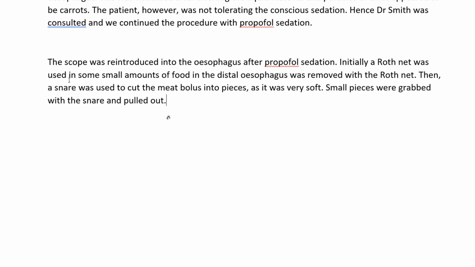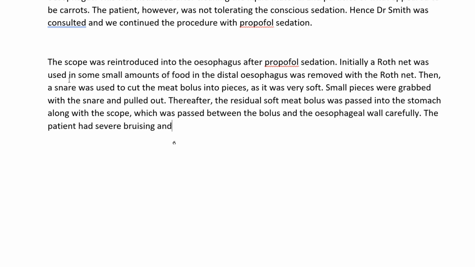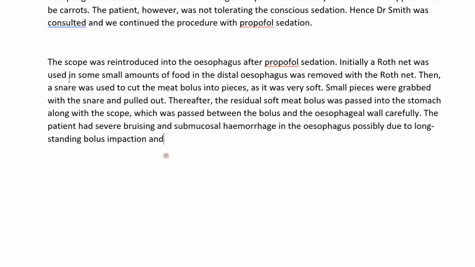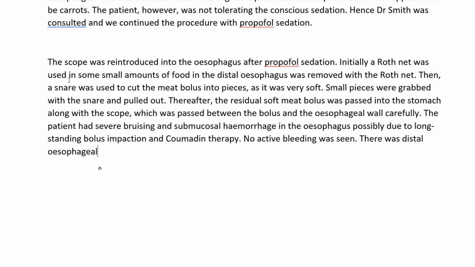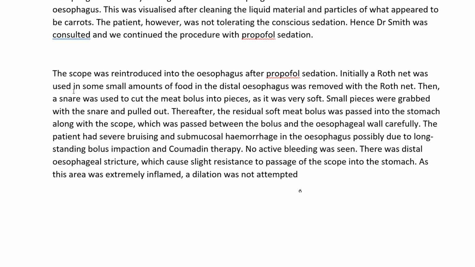Thereafter, the residual soft meat bolus was passed into the stomach along with the scope, which was passed between the bolus and the esophageal wall carefully. Full stop. The patient had severe bruising and submucosal hemorrhage in the esophagus, possibly due to long-standing bolus impaction and Coumadin therapy. Full stop. No active bleeding was seen. Full stop. There was a distal esophageal stricture, which caused slight resistance to the passage of the scope into the stomach. Full stop. As this area was extremely inflamed, a dilation was not attempted. Full stop. New paragraph.